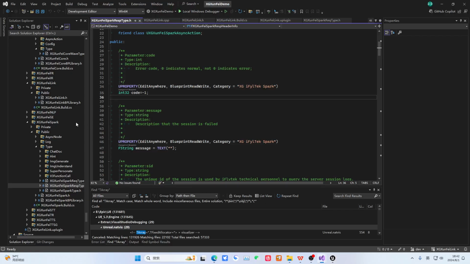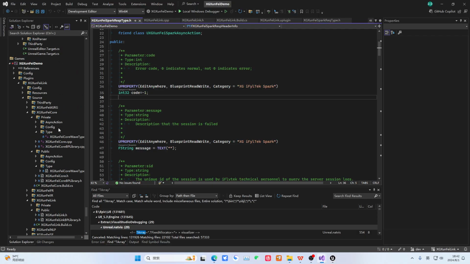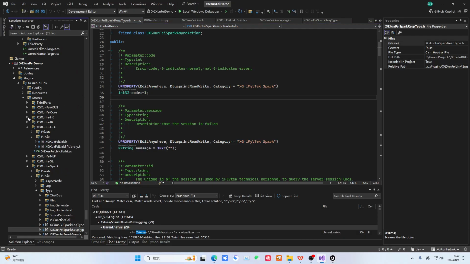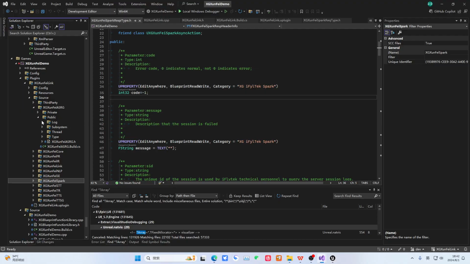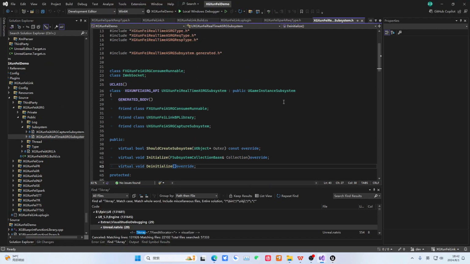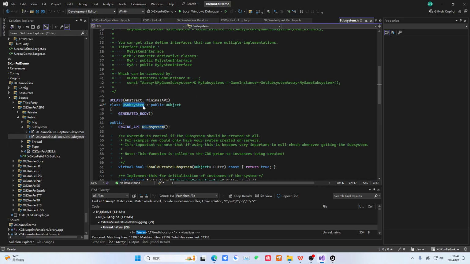I'll just open one here. Let me check if it's written in my code. If it's not written, we'll go into more detail later. I'll just rely on something here that I can show you directly. Let's just use this. This part, the classes that inherit from Subsystem, is divided into many categories. We'll only cover one category here, that is USubsystem.